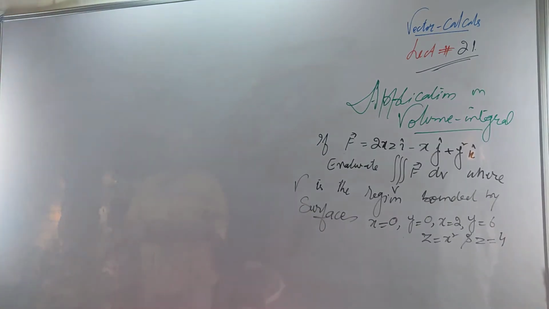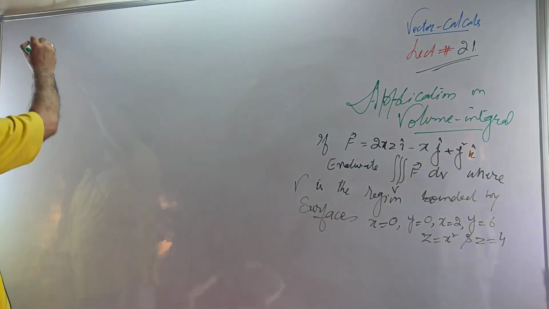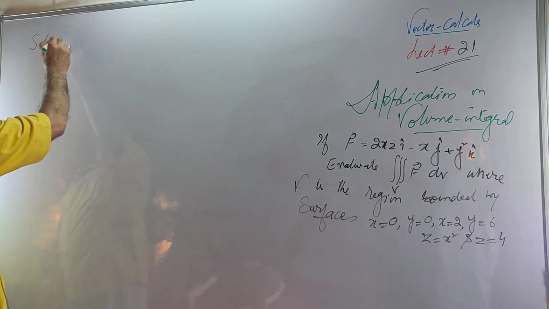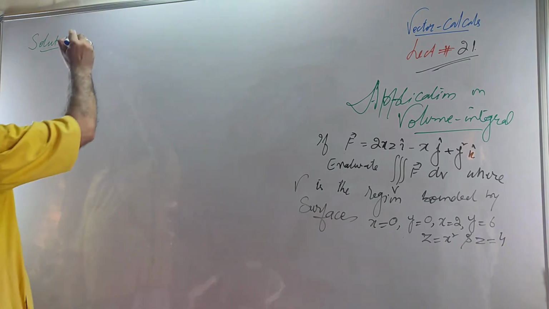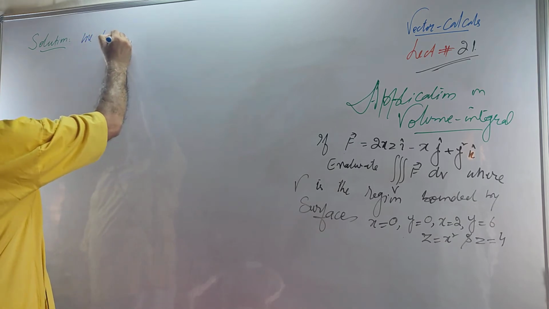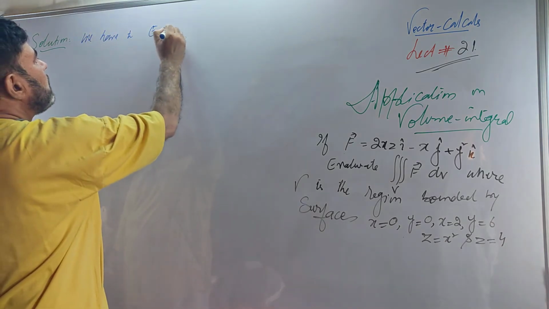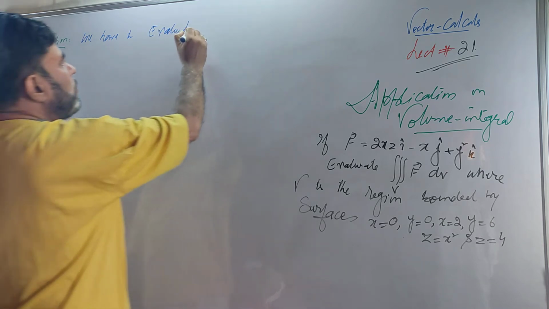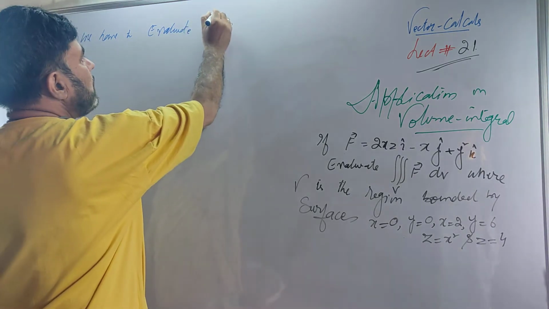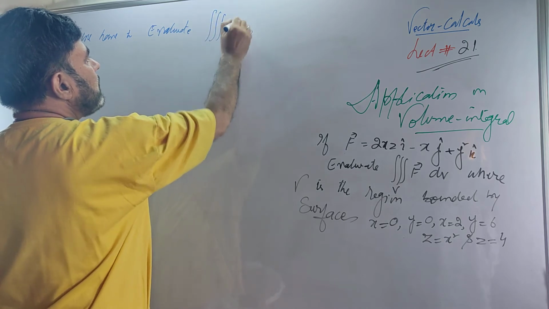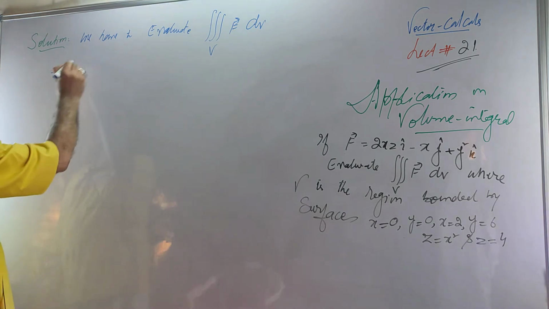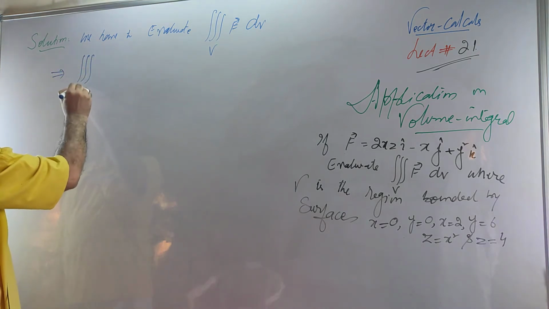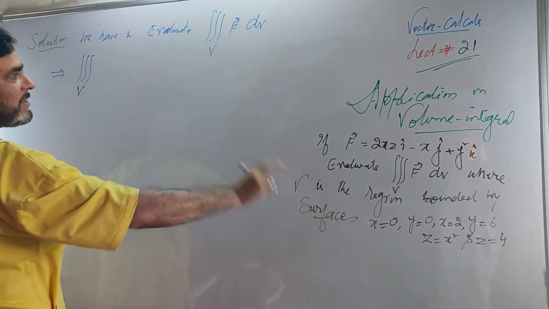Okay, we have the solution part of this. I will write the solution of this problem. We have to evaluate the volume integral of f over v dv, and you know from your previous lectures what this is equal to. The volume v is bounded by these surfaces.